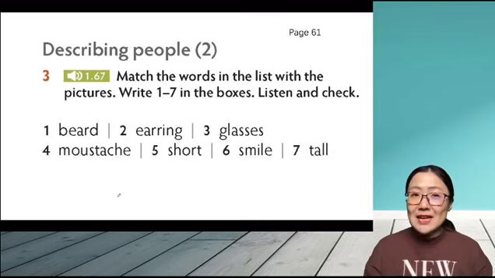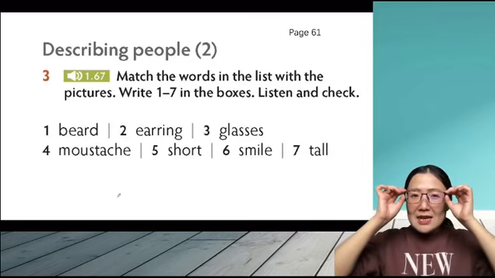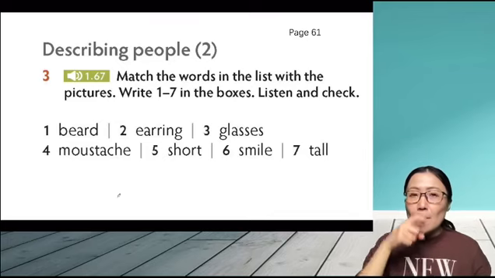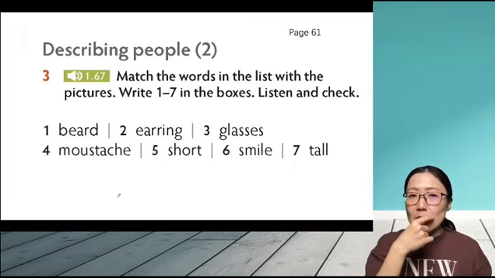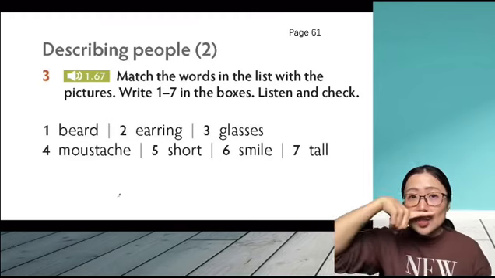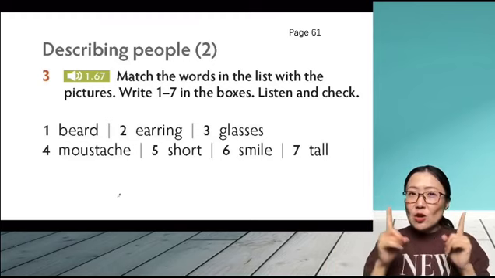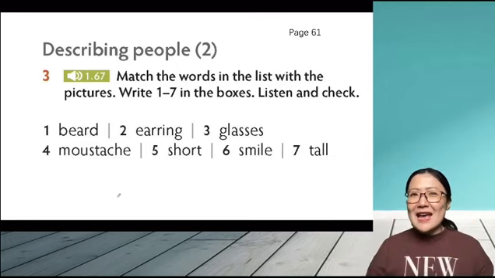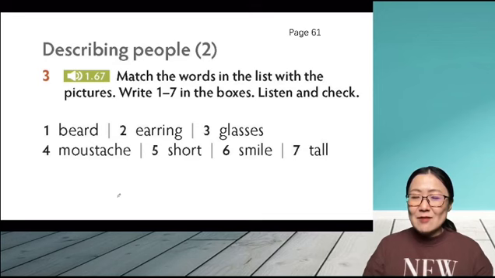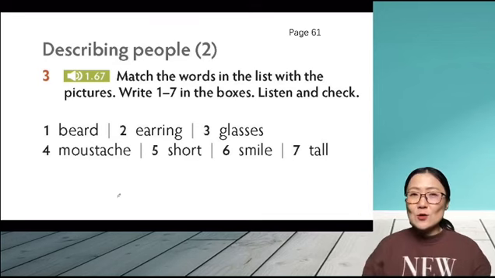And what about the next one? Glasses. You see, I am wearing glasses. And the next one, mustache. Mustache means the hair that grows on your lips, between the lips and your nose. What about short? Short means not tall, right? And smile. We know what is smile, right? And number 7, tall. So we know tall.